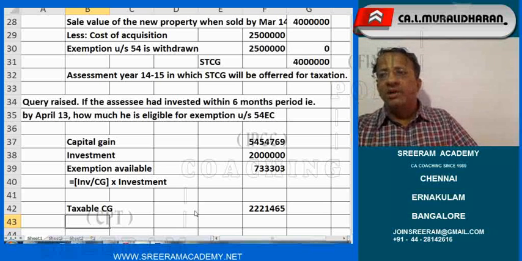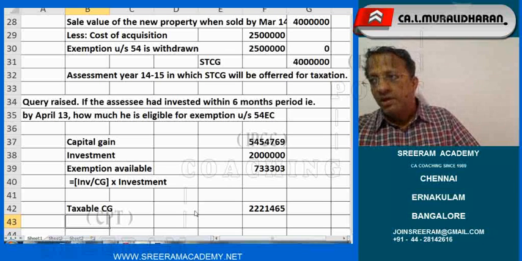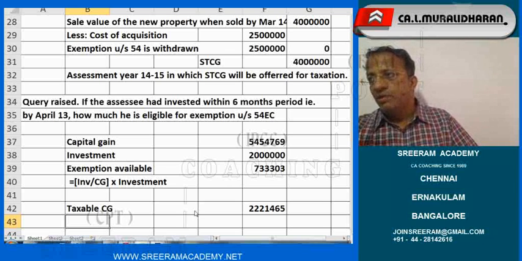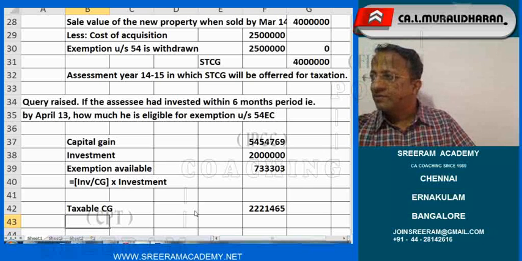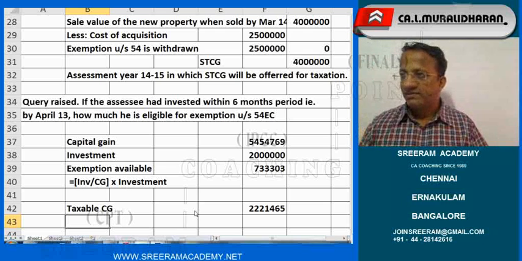For the purpose of argument, that 54 lakhs 54,769, if you want to invest in NHAI, there is also a limit in 54 EC that you cannot invest more than 50 lakhs in one financial year. Correct? Just for argument purposes.